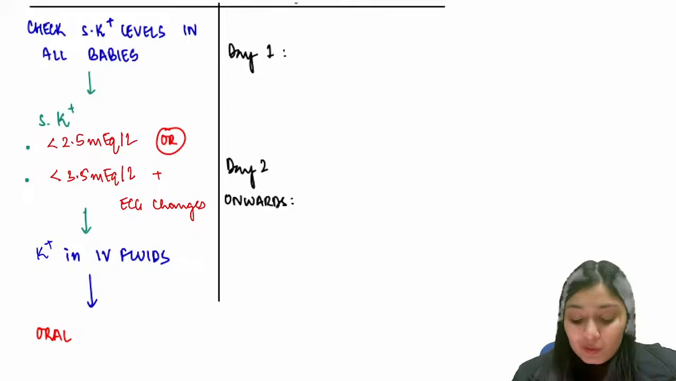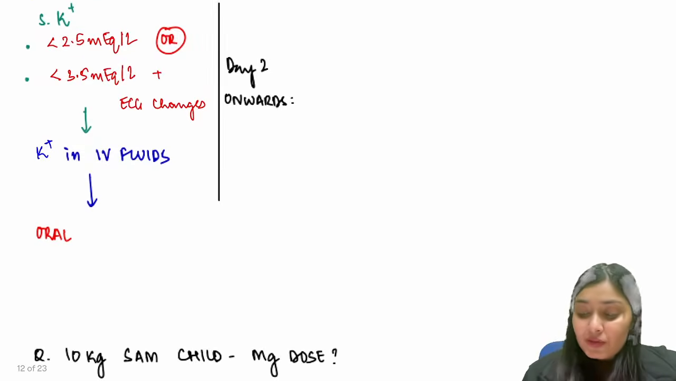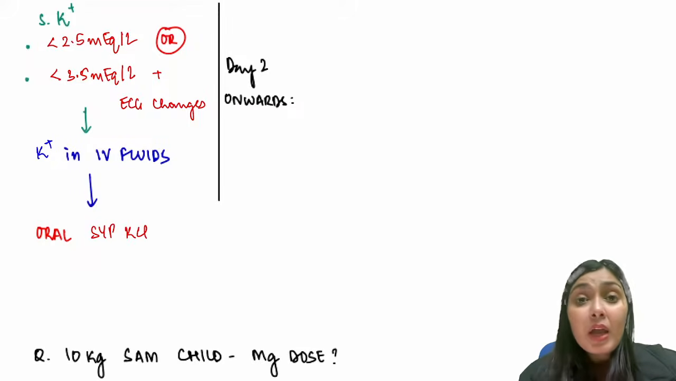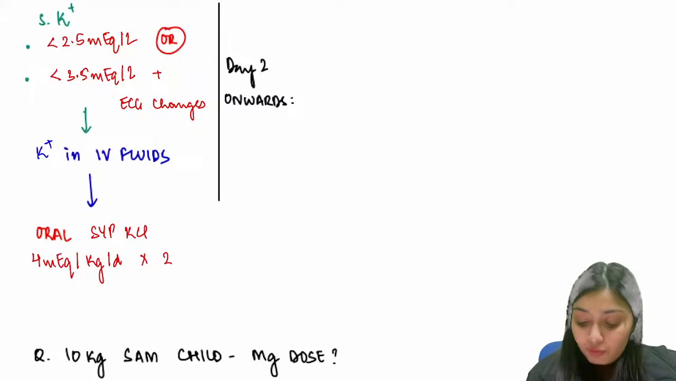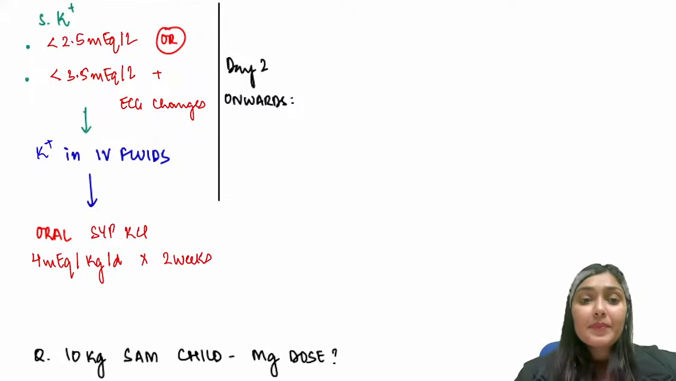After IV fluid addition, if the child stabilizes, we will follow up with oral potassium. We add syrup KCl. The dose is 4 milliequivalents per kg per day. This you have to continue for 2 weeks.